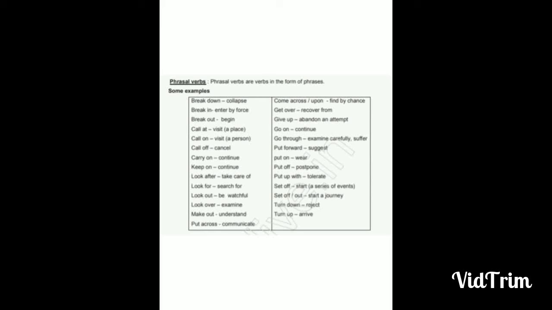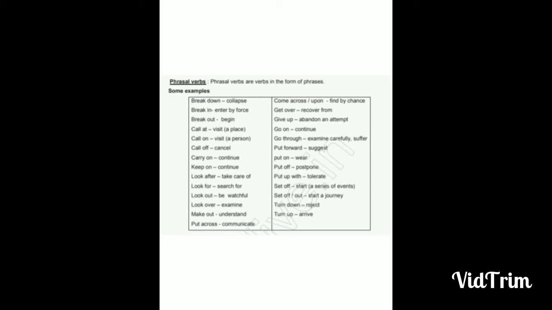Make out, understand. Put across, that means to communicate. Come across or upon, find by chance. Next one is get over, that means recover from. Give up, that means abandon an attempt.